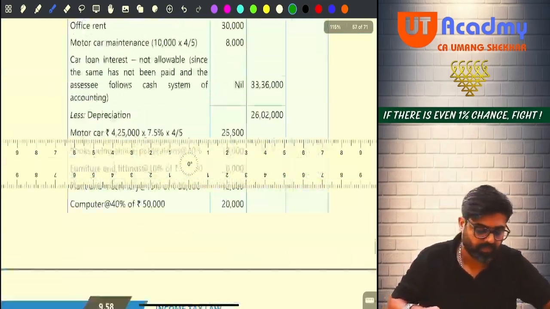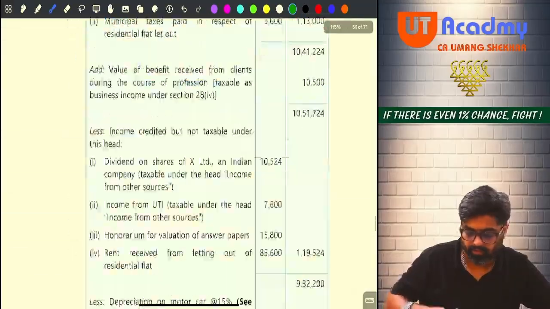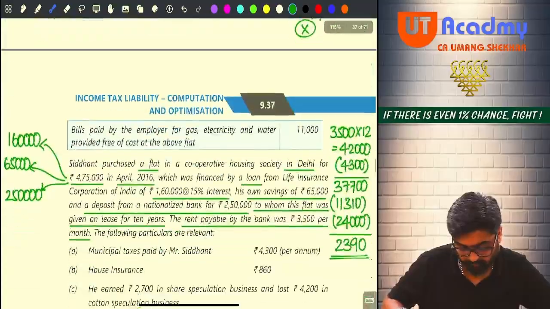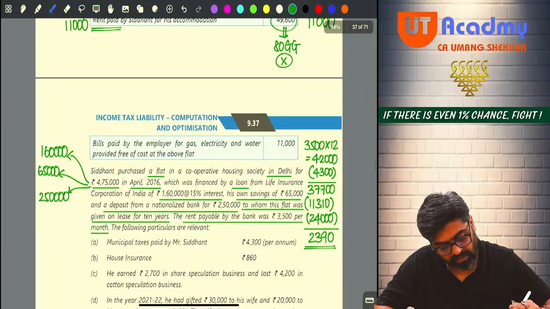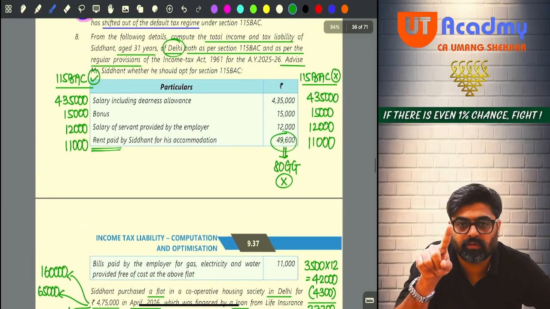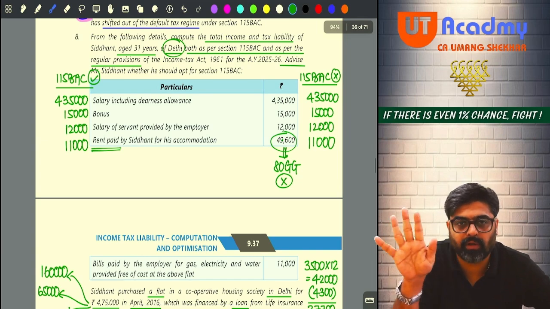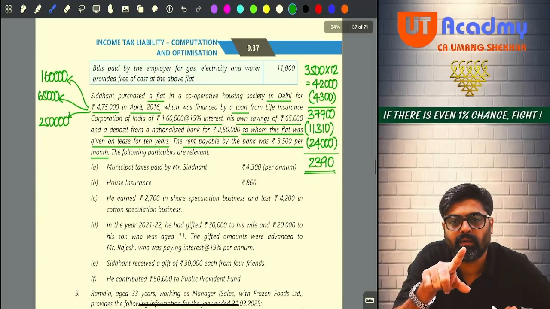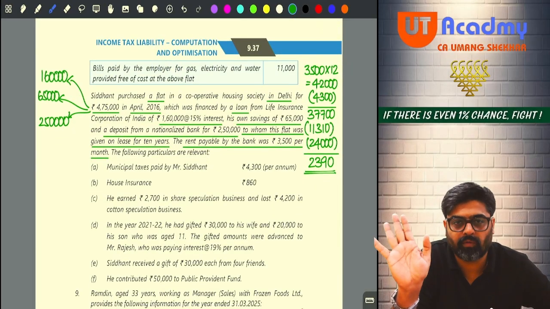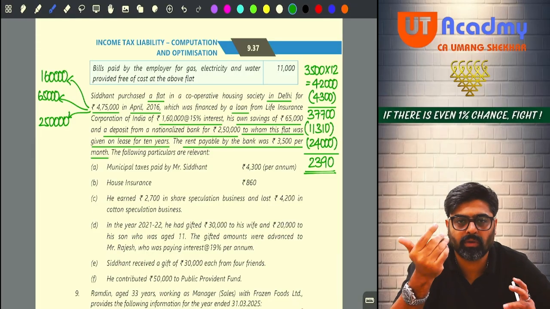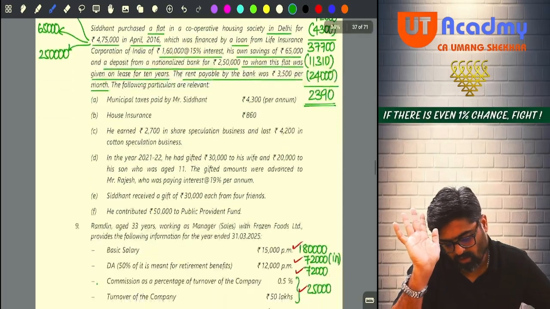So in the question again we'll come. Now see, house property we have calculated. So this is your salary under both the schemes. We have not yet finalized. We have to finalize. Salary we will finalize. Give me 2 minutes. But did you understand house property? See, whether you follow 115BAC or you don't follow 115BAC, this 2,390 will remain the same under both the options.